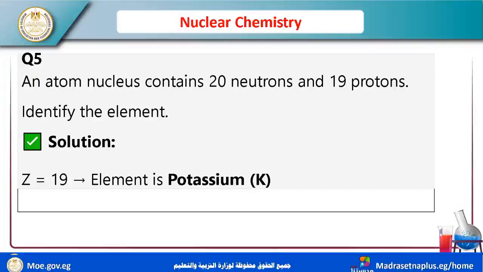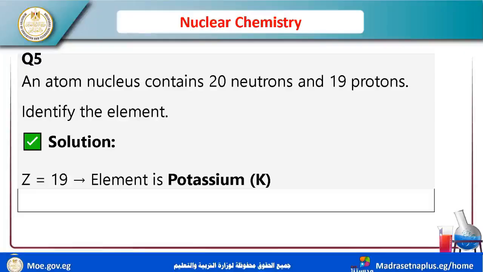Any atom is neutral. Now, an atom's nucleus contains 20 neutrons and 19 protons.